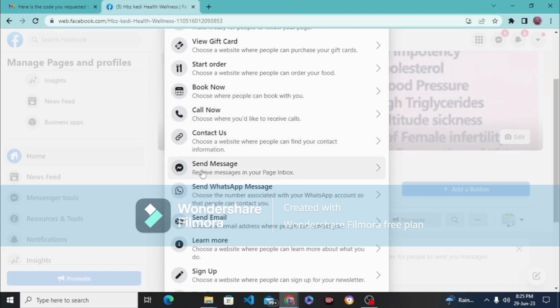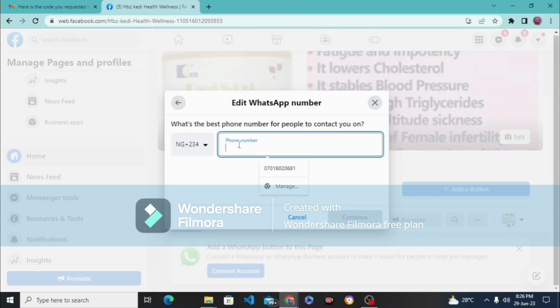Maybe you want them to call you directly, or you want to send people to your WhatsApp account. You can actually do that. All you need to do is to click on the action button. This is called the action button. It's very, very important for your business, so that immediately people visit your page, if they want, they will have free access to you through your WhatsApp. So I click on WhatsApp right here.